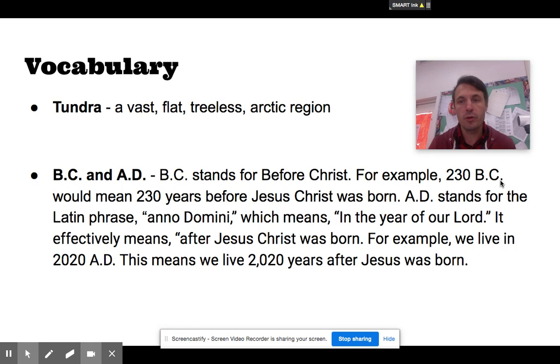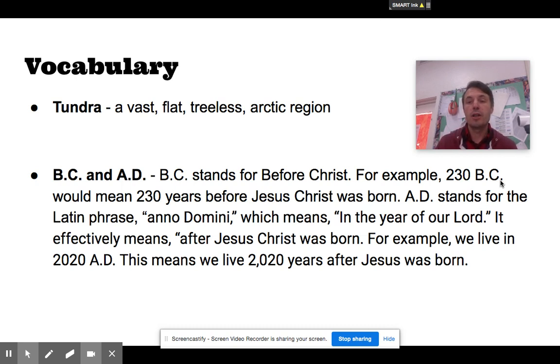Now, one other thing worthy of note is sometimes you see these written a little bit differently in some modern books. Rather than write BC, they'll put BCE, which stands for before the Common Era. And instead of putting AD, they'll put CE, which means Common Era. But they mean the exact same thing. So like 230 BCE would mean the exact same thing as 230 BC, and 451 CE would mean the same thing as 451 AD.